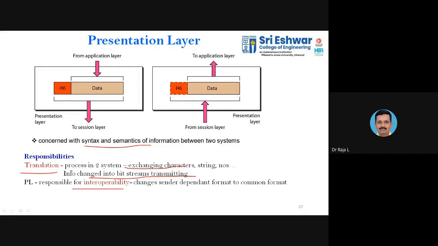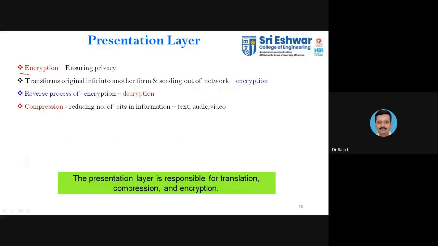It is responsible for interoperability, so you have to be compatible, changing the sender-dependent platform to a common platform. That is compatibility, which the presentation layer takes care of. As I told earlier, it also performs encryption and compression.